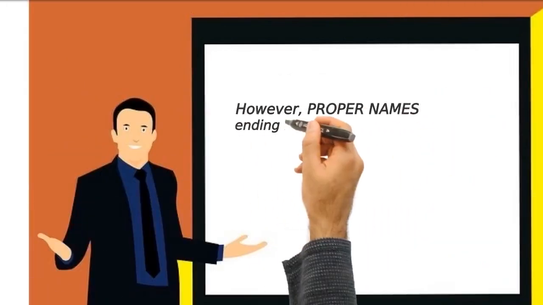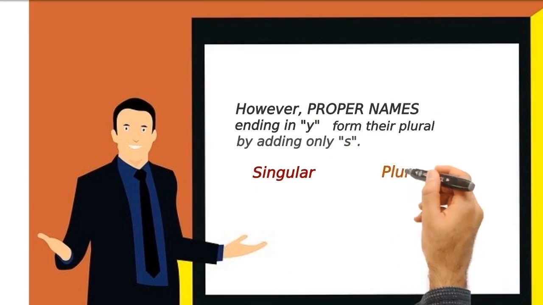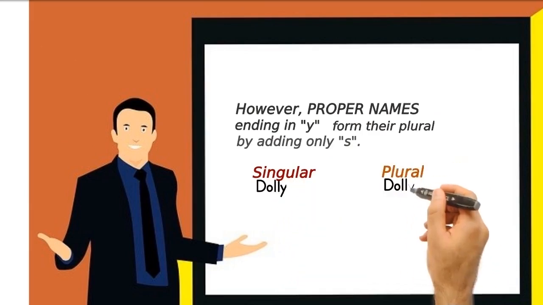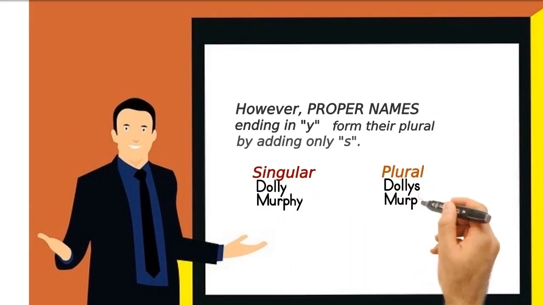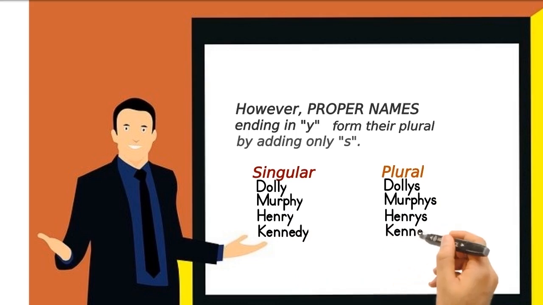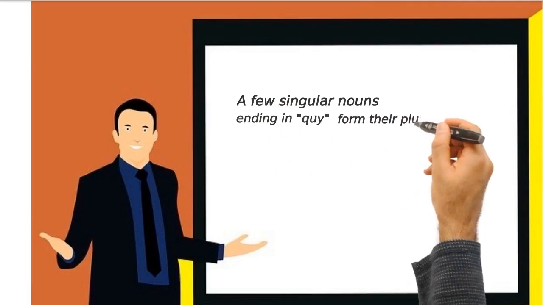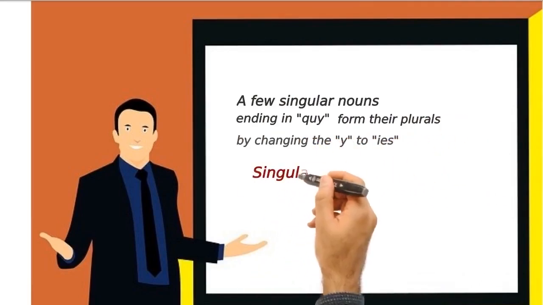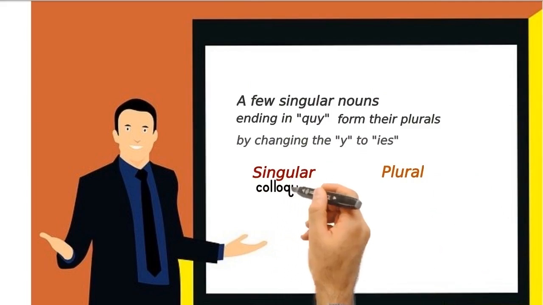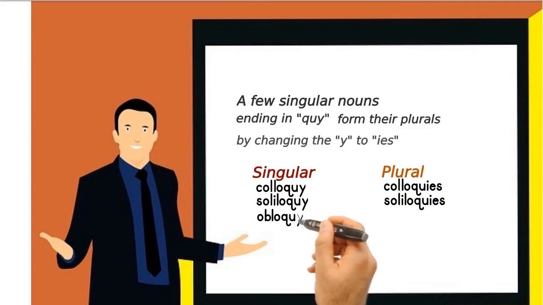However, proper names ending in y form their plural by adding only s. For example, Dolly, Dollys, Murphy, Murphys, Henry, Henrys, Kennedy, Kennedys. A few singular nouns ending in quy form their plural by changing the y to ies. For example, colloquy, colloquies, soliloquy, soliloquies, obloquy, obloquies.